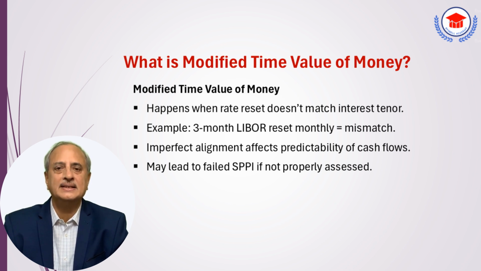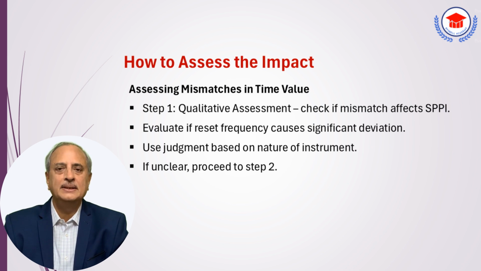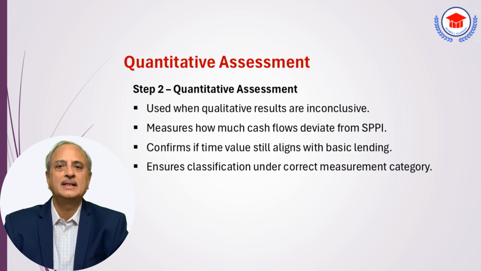How should this be assessed? When such mismatches occur, entities need to determine whether the contractual cash flows still qualify as SPPI. This involves two potential steps. 1. Qualitative assessment. The entity evaluates whether the mismatch significantly affects the cash flows. For example, does the monthly reset cause the cash flows to deviate substantially from what would be expected in a basic lending arrangement? 2. Quantitative assessment.